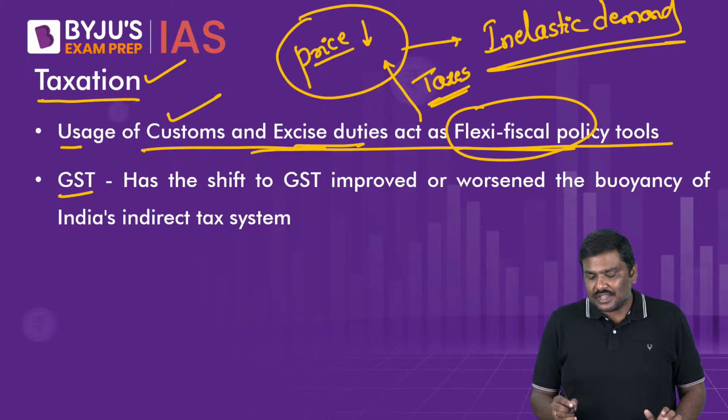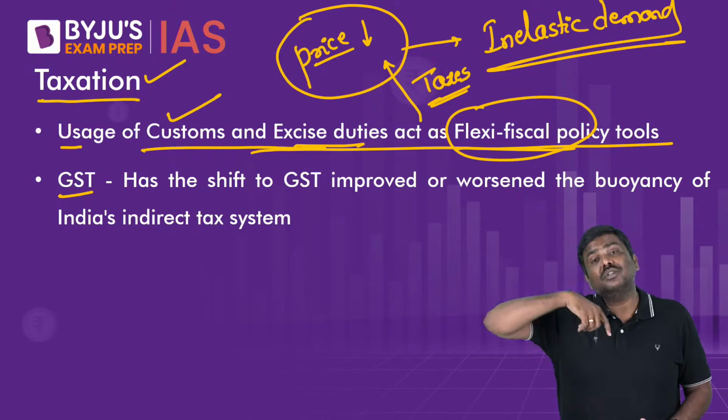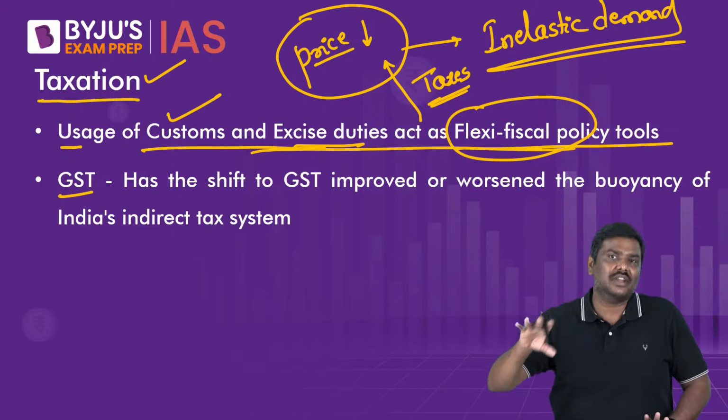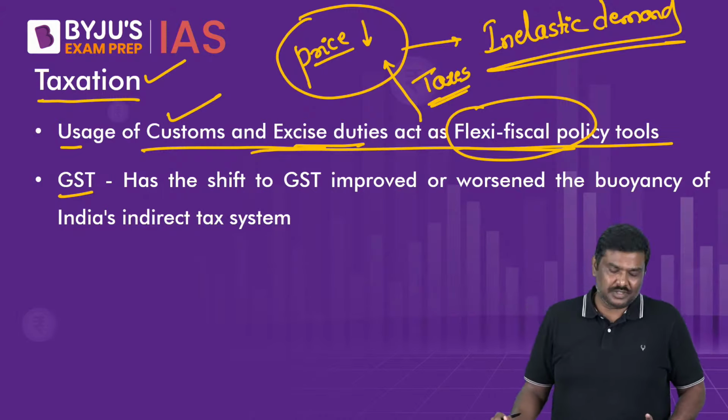And that is a precise reason government was able to impose higher taxes, collect more tax revenues, use it to provide for other revenue expenditures.